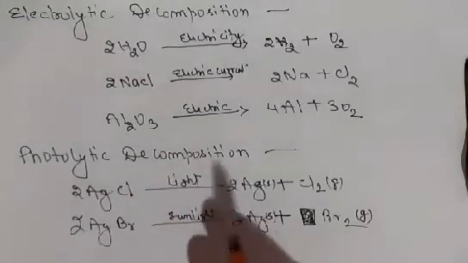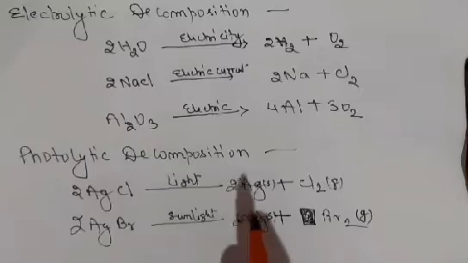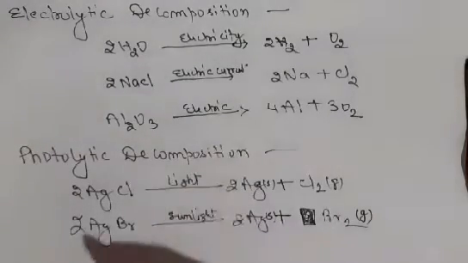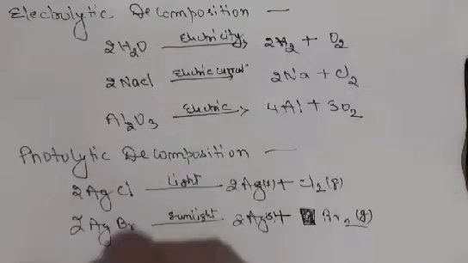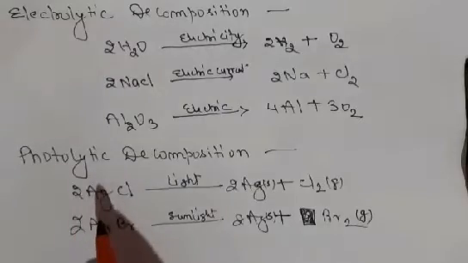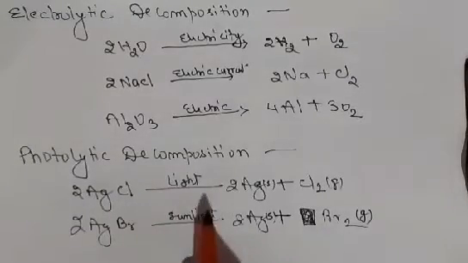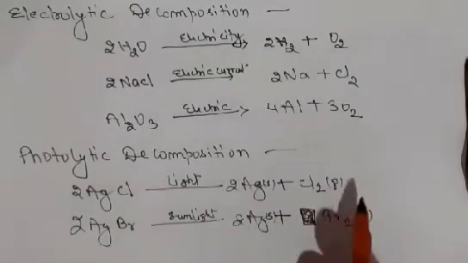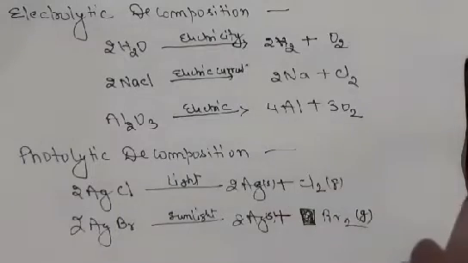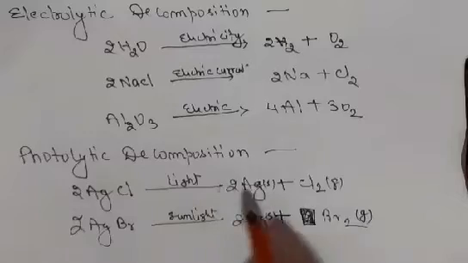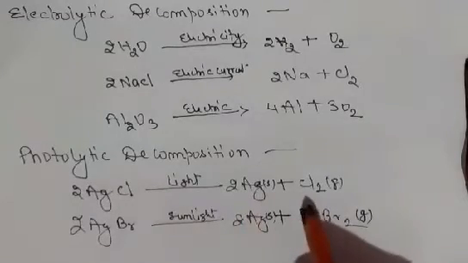The reaction in which light is the influence. A very simple example is the earlier negative photography, in which light had a lot of influence. The plastic paper had a coating of silver chloride, and silver chloride is very sensitive to light. As soon as light fell on it, silver and chlorine split, and that was the basic concept of photography. So silver chloride, when influenced by light, splits into silver and chlorine.